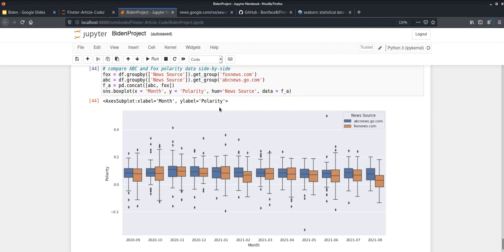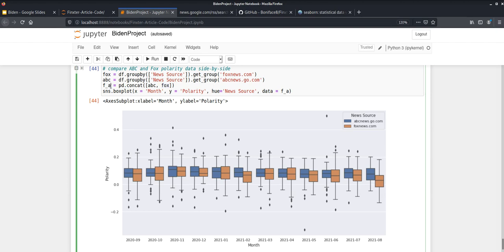If you want to analyze disparate groups that aren't exactly in order, or you want to just isolate, say, in this instance, two of the news sources, and you want to study them side by side, what you can do is take each group separately, isolate each group, set each isolated group as its own separate data frame, and then we can concatenate these data frames using pd.concat, passing in the data frames that you want to concatenate as a list. It doesn't just have to be 2, it can be 3, 4, 5, 6, as many as you wish.